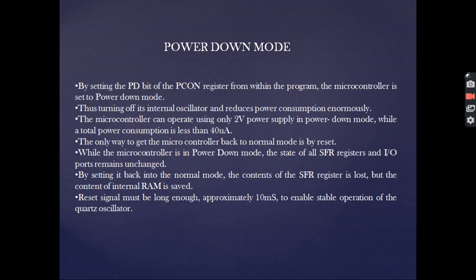Next comes the power down mode. In this mode, we have the microcontroller set into the power down mode, thus turning off its internal oscillator and reducing the power consumption enormously. The microcontroller can operate using only 2 volt power supply in power down mode, while the total power consumption is less than 40 microampere. And the only way to get the microcontroller back to normal mode is to reset it.